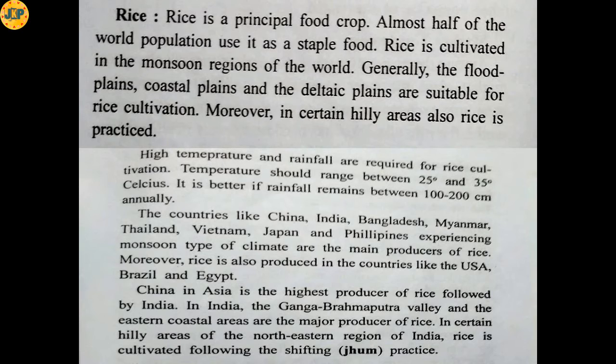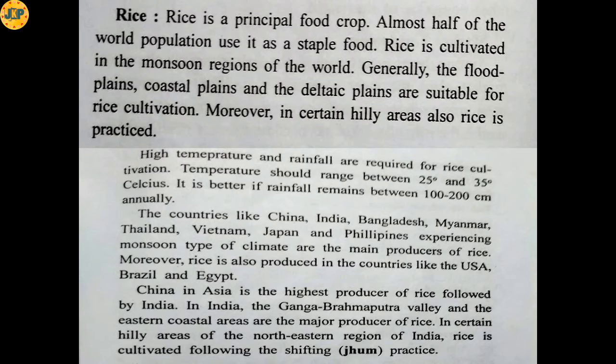So the main producers of rice are China, India, Bangladesh, Myanmar, Thailand, Vietnam, Japan and Philippines. Moreover, rice is also produced in countries like USA, Brazil and Egypt. China in Asia is the highest producer of rice, followed by India. China is number 1 in rice producing, while India is number 2.